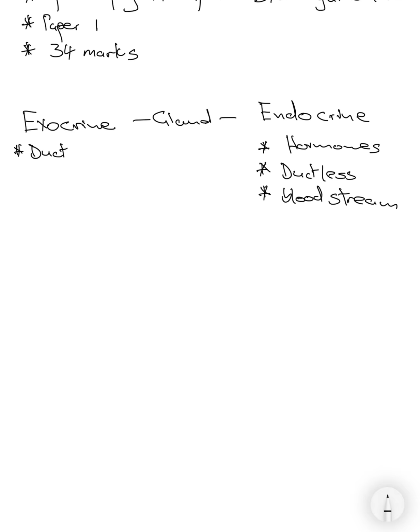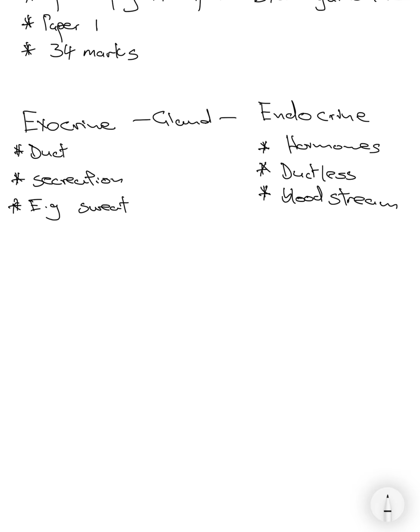These ones will have a secretion. Examples of a secretion would be sweat, oil, and what the pancreas secretes, digestive enzymes.